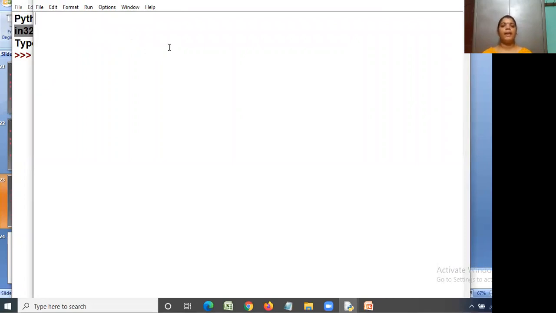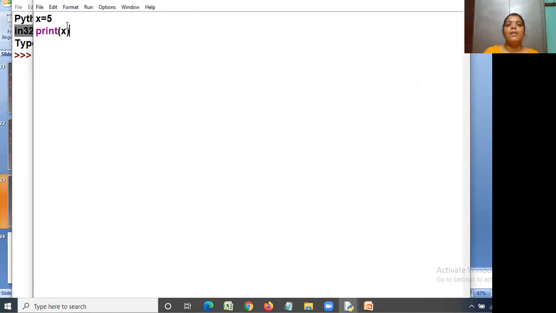So all of you see here, I'm writing simple code. x is equal to 5. Enter. And print x. This is a simple code, and fewer lines of code are used in Python. That's why we are using the Python language to learn programming. Any one of you can learn this Python language, irrespective of the groups.